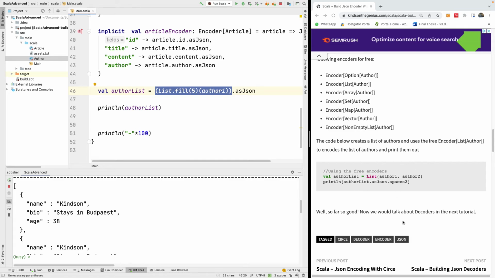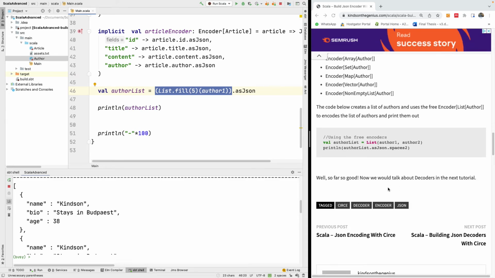So I think I'll be stopping here. We've completed everything you need to know about encoders, and this is very interesting. In the next class we are going to be moving into decoders. This is also going to be really interesting.